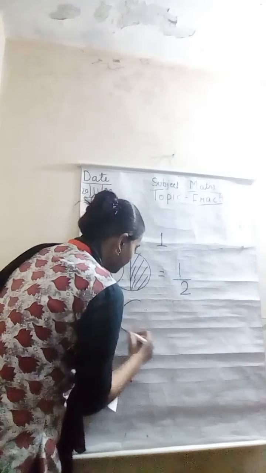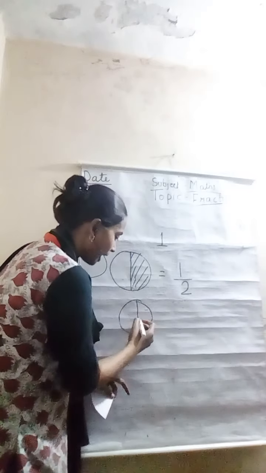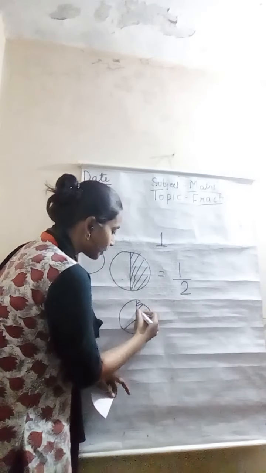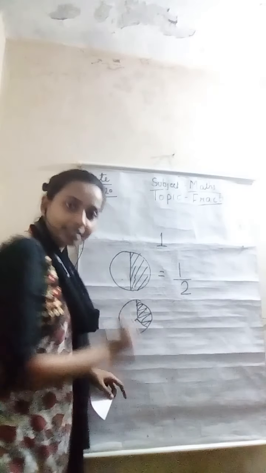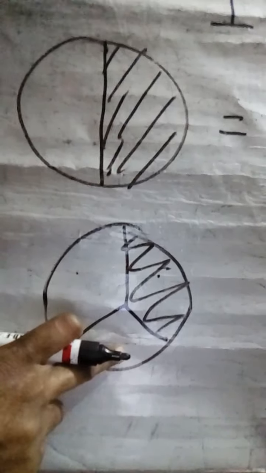So this is the half circle, this is 1/3, means this shaded part I am having and this part is Shubhanjali's. This part I am having, this part is Shubhanjali's and this part is Naitik's, right?